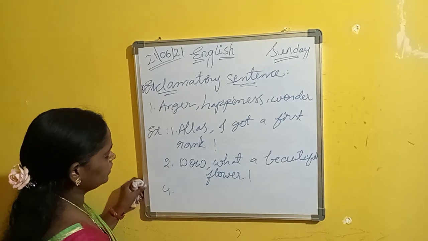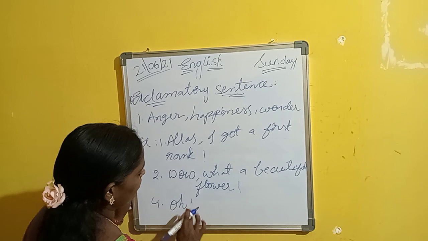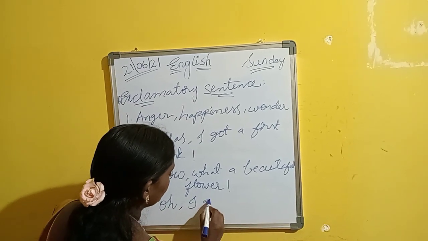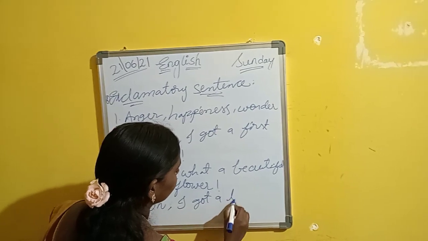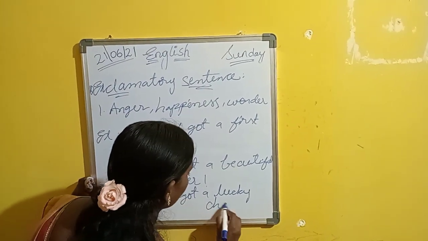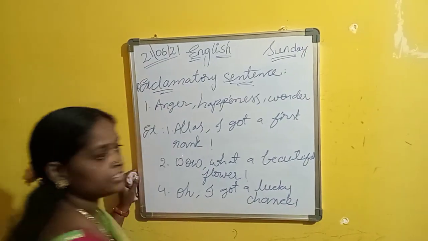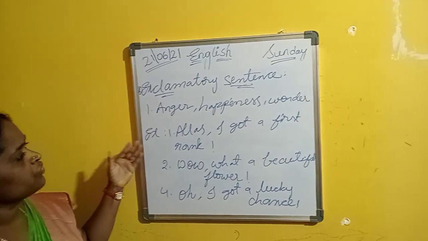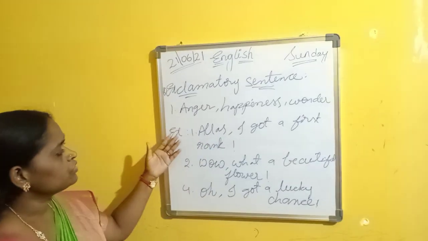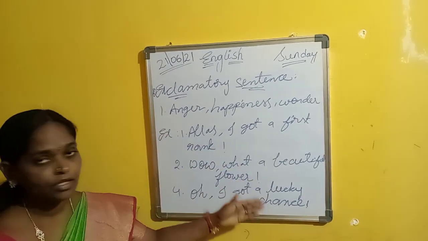And next, oh, I got a lucky chance! So these are the exclamatory sentences. In these sentences we are expressing our anger, happiness, wonder. These sentences start with capital letters and end with exclamation marks.